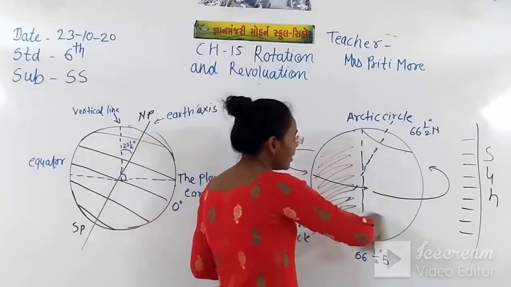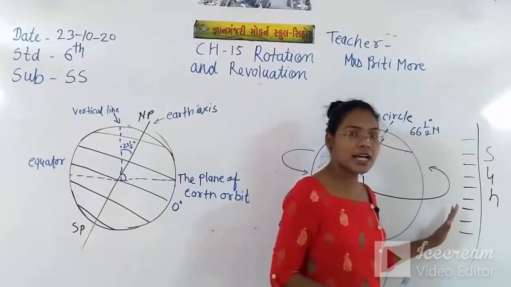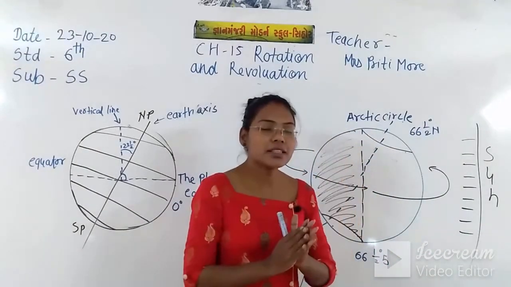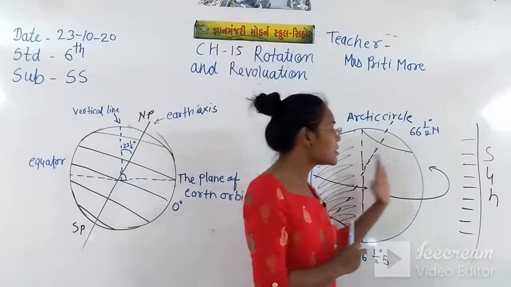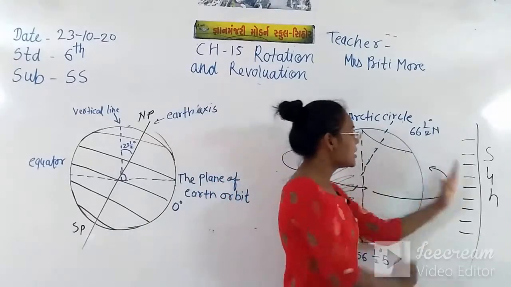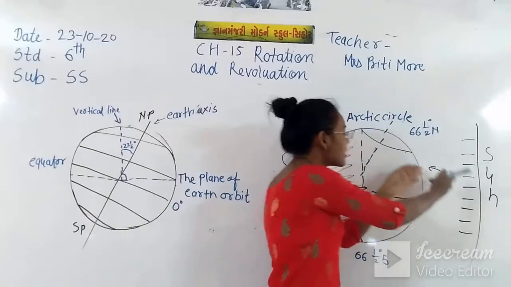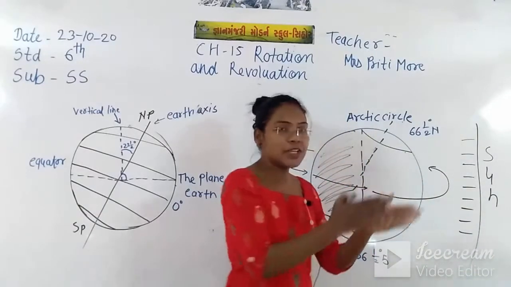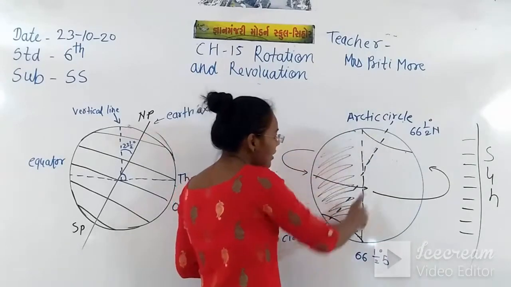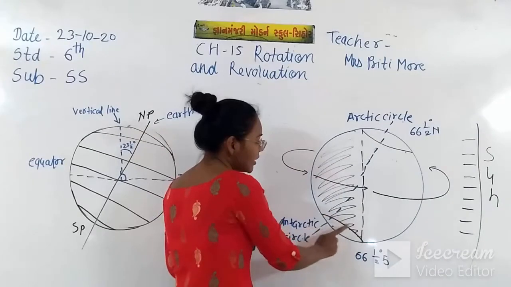This is the earth and this is rotating around the sun. This is our sun and this earth is rotating around the sun. When the earth faces towards the sun, the sun rays come at that side and we feel day, and this middle line is separating this day and this is night. This darker area is night.